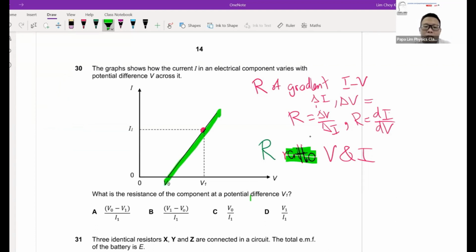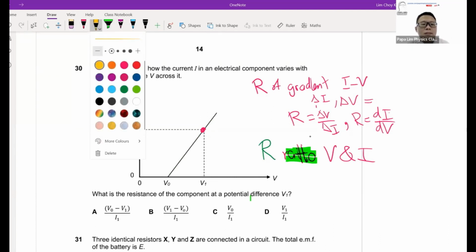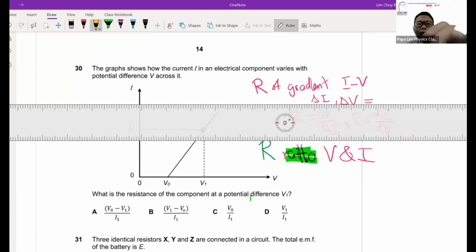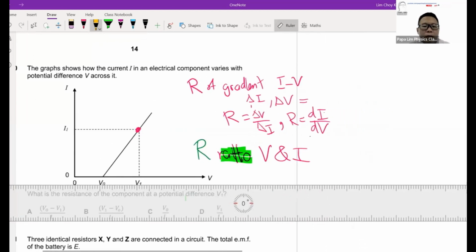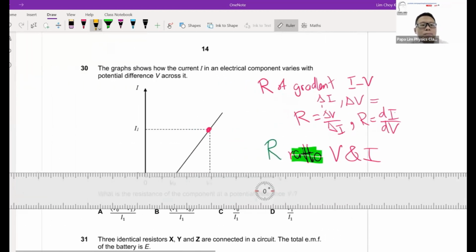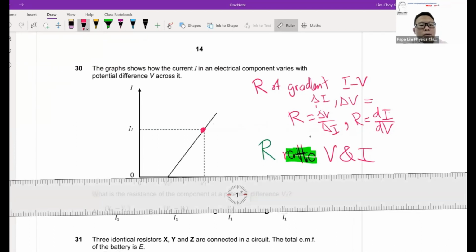I'm not. The gradient of this particular VI graph doesn't tell me the resistance. In fact, what I should do is draw a straight line to the axis to get the necessary V and I. So for example, how do I find the resistance at this point, point 1?